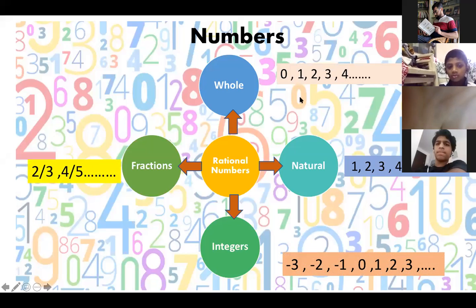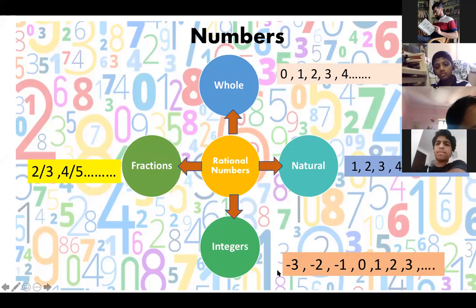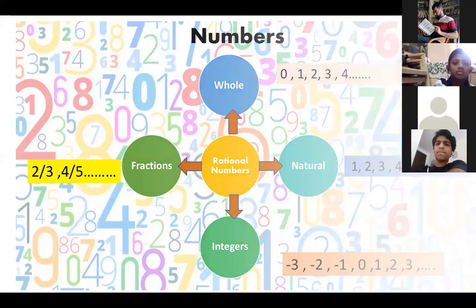so you can see the examples on the slide. Whole numbers: 0, 1, 2, 3, 4, it will go on. Natural numbers start from 1, 2, 3, 4, and go on till you can count. And integers start from, I have not put the dots over here, it will start from minus infinity, means minus 99, whatever number on the negative side you count, you will come from there to 0, to 1, 2, 3, and it will go on. So both sides dots should be there. Both sides it goes to infinite numbers. And fractions are written like this: 2 by 3, 4 by 5, all those fractions are written like this. So these are the numbers.